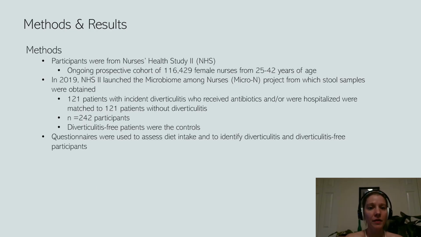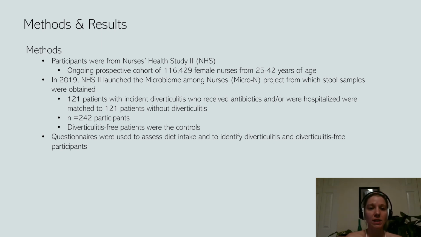Participants were from the Nurses Health Study 2, or the NHS2, which is an ongoing prospective cohort of 116,429 female nurses between the ages of 25 and 42. In February of 2019, NHS2 launched the Microbiome Among Nurses, or MicroN project, from which stool samples were obtained.